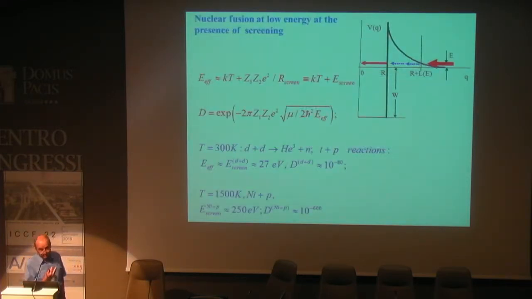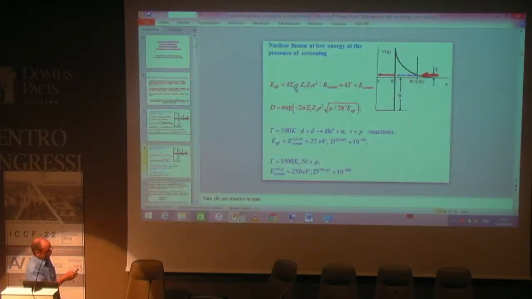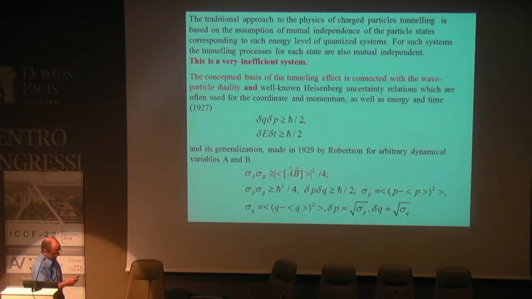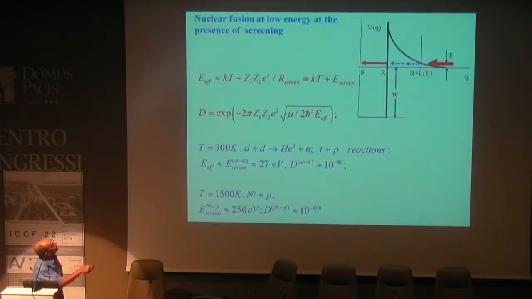Some positive influence appears if we take into account the process of screening, the potential screening connected with the electronic shell. It is a well-known result, of course, possible if you introduce the screening energy. For different isotopes the screening energy will be different, for example several tens of eV for very light isotopes or several hundreds for heavier isotopes. But in any case, the coefficient of probability is very low, very far from the conditions of real experiments.